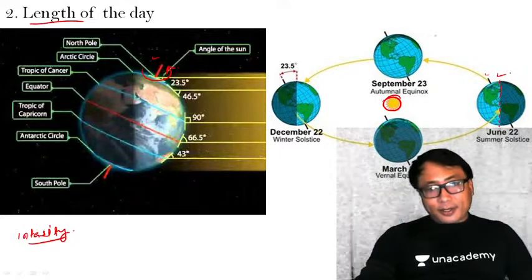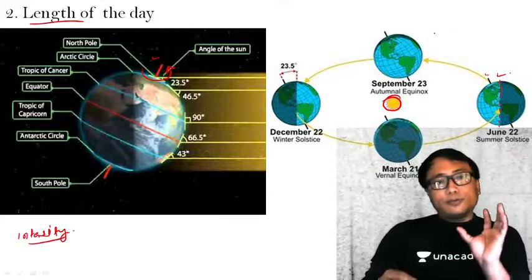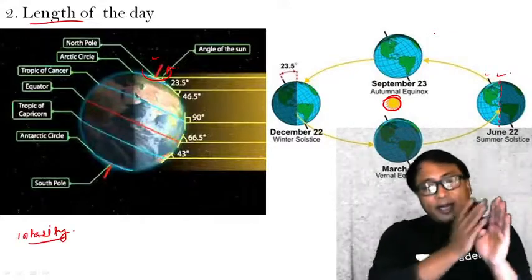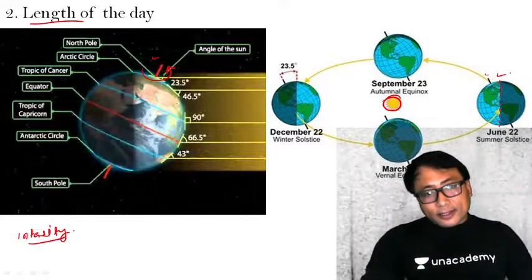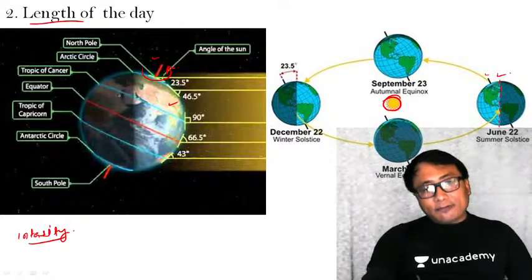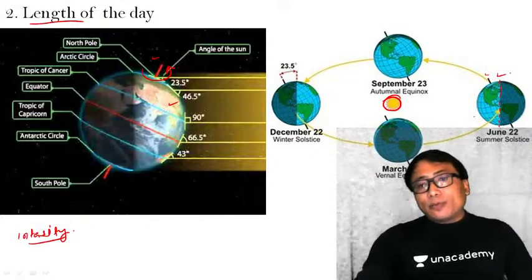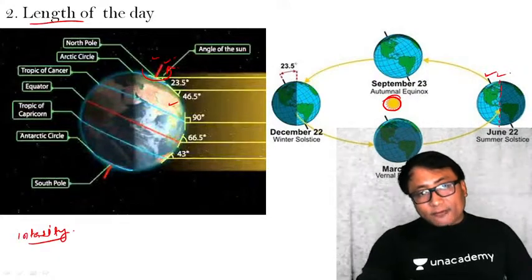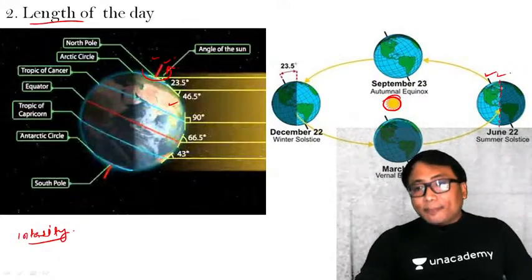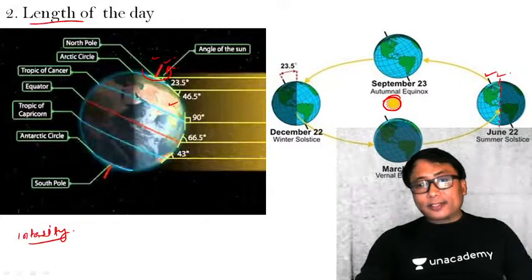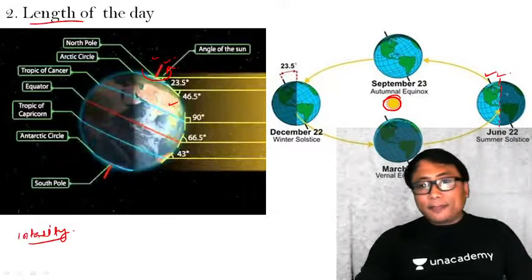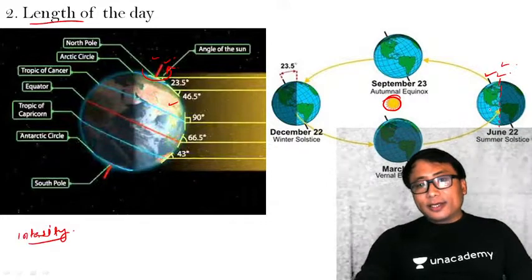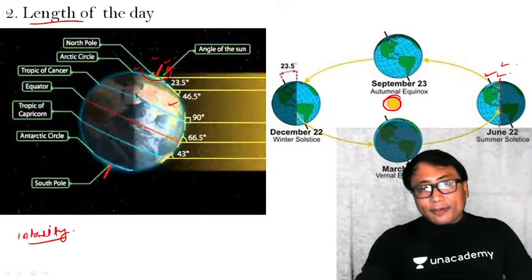See, earth is a sphere. So in whatever orientation you keep the earth, exactly half portion will come under the sun insolation. Exactly half will be away. But with respect to the axis, it is not exactly half of the axis, but a part of it will be lit up like this, depending on the position of the earth. Okay, this diagram refers to this one.